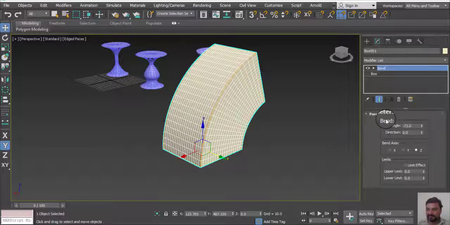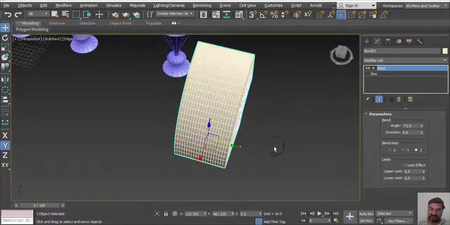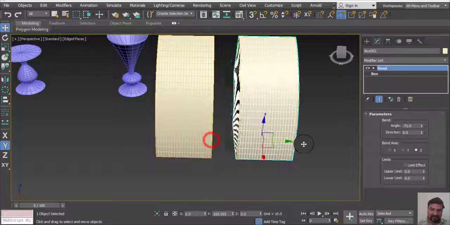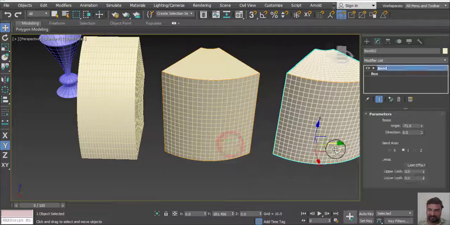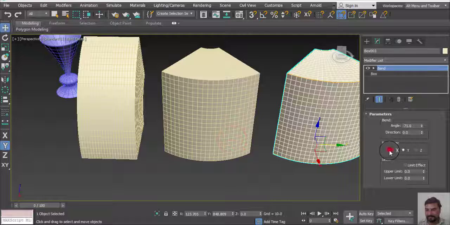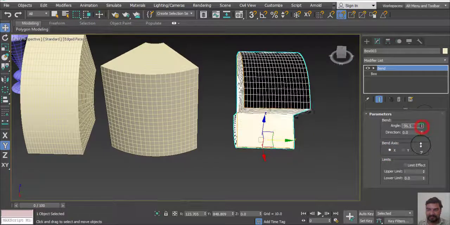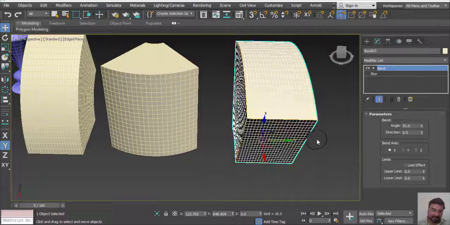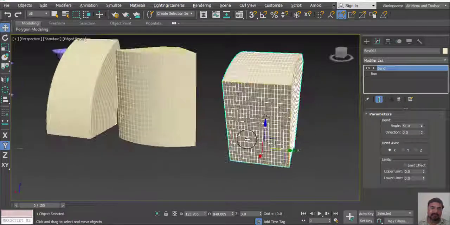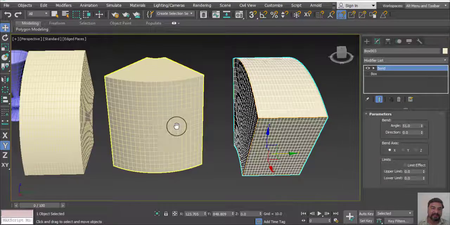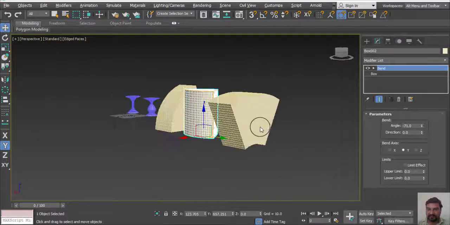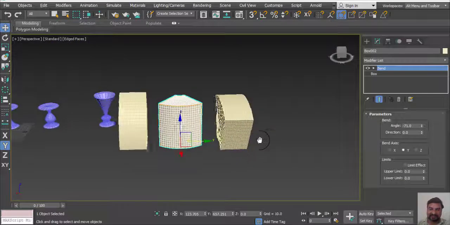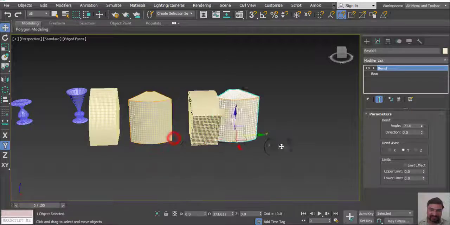This is basically parameters of Bend modifier, and we can create different types of shapes with help of Bend modifier. We can use all these things for creating exterior environment, exterior building modeling. We can use Bend modifier to easily convert our object to different type of shapes.